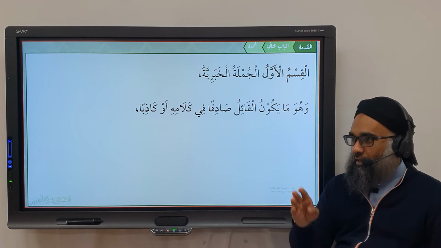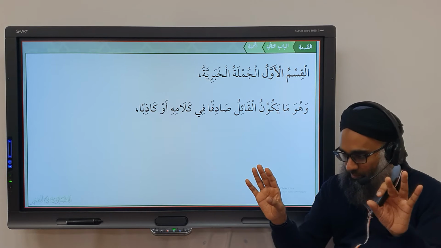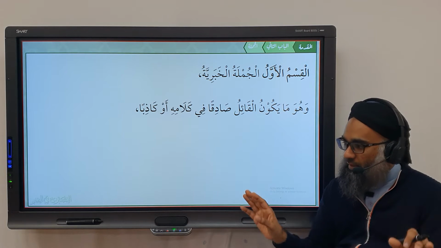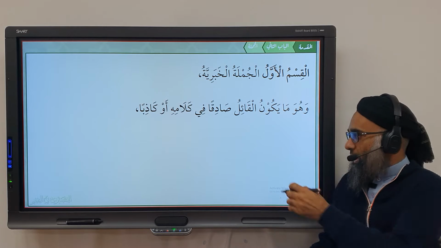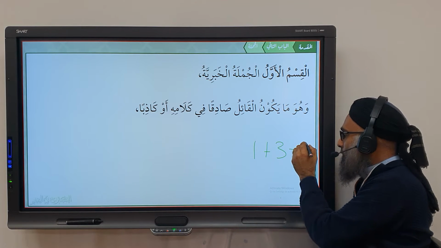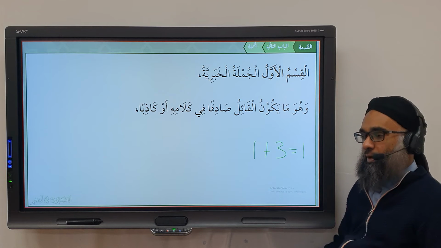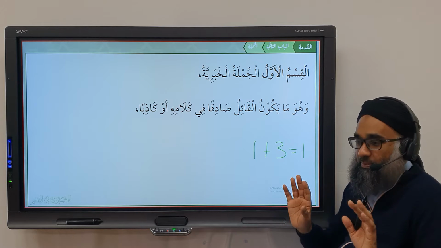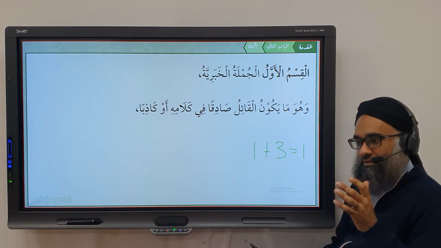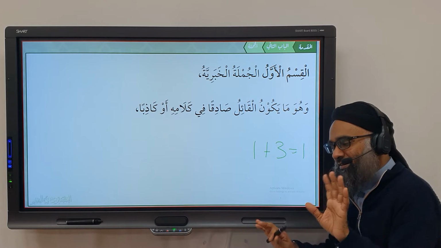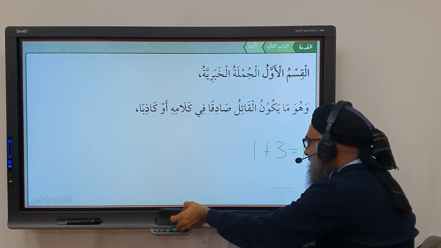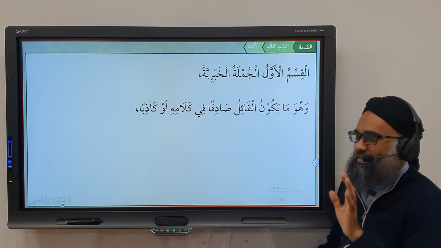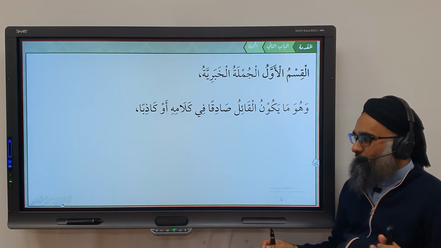Does Jumla Khabariya mean there are more than one God? That's a statement. It has a true or false value. What's the value? False. It doesn't mean that it can be true. If we say 1 plus 3 equals 1, Jumla Khabariya. Because why? It's giving you information which is false. So this means it has a value of true or false. It doesn't mean that it can be true or it may be true. That's not like that. People read it and get confused sometimes, they get a bit scared. But is this what it means? It doesn't mean it is possible to be true. This means that it has a value and the value is false.